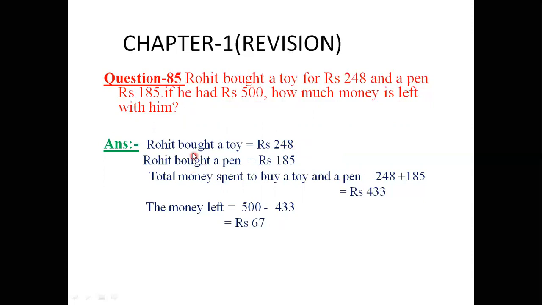248 rupees. And now Rohit also bought a pen. The cost of the pen is 185 rupees. The total money spent to buy a toy and a pen: when we add these two values, we get 433. And how much money did he have? 500 rupees. When we subtract 433 rupees from 500, we get 67. So how much money is left with him? We get 67 rupees left.